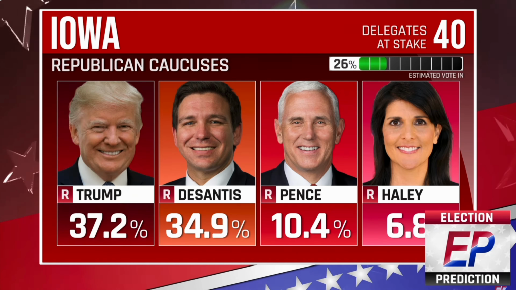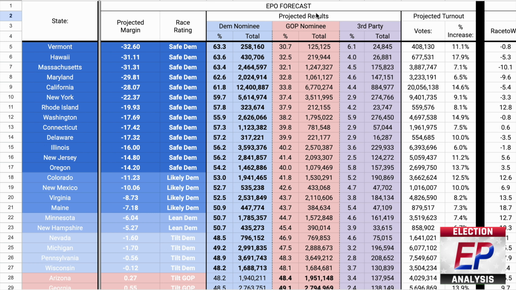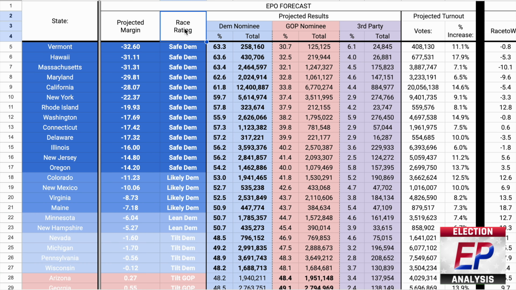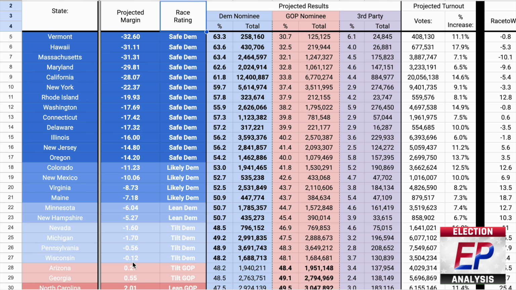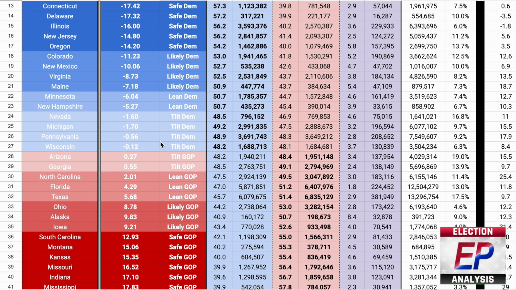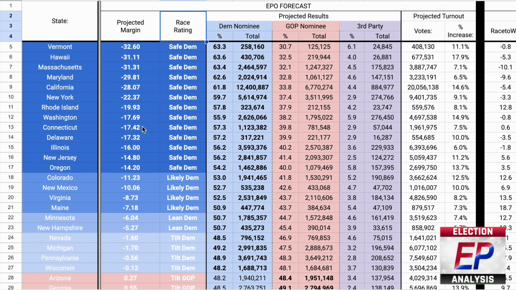Now let's get into today's video. Alrighty, let's dive into the forecast. To begin, all of the data here to the left of this black divider are the projected outputs of the forecast model itself. This includes the projected margin of victory for Democrats or Republicans, and a race rating based on that margin. Negative margins favor Democrats, and those that are positive favor Republicans. That's just for calculation's sake to separate the two of them. You can also just use the colors.